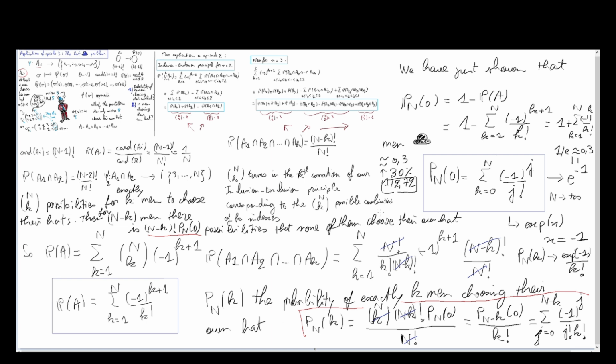In conclusion, to sum up, we have shown a limit theorem for the matchings distribution. The distribution given by the Pn of k is converging towards the Poisson distribution, with the parameter being equal to 1. So we're going to see this in the future.